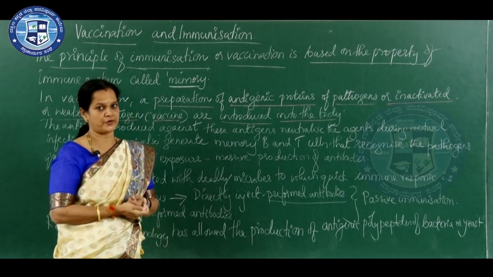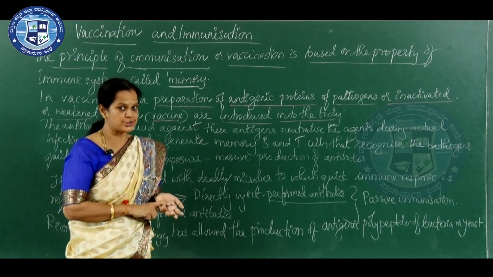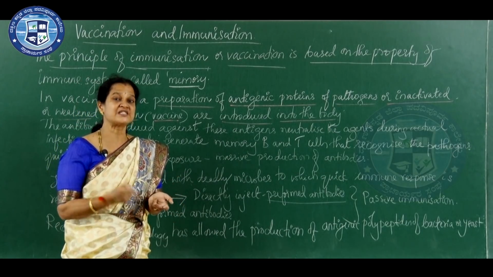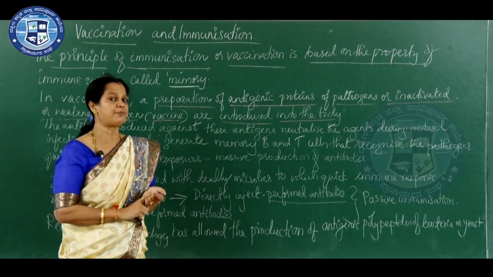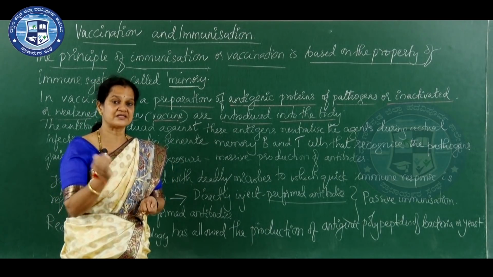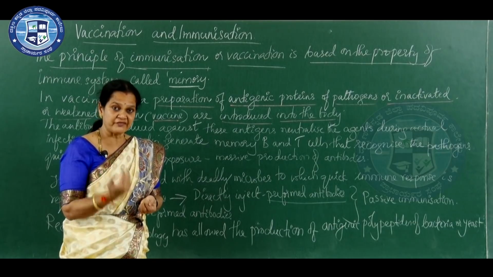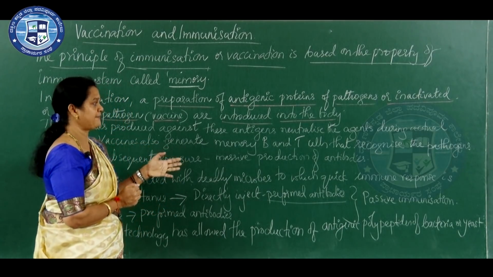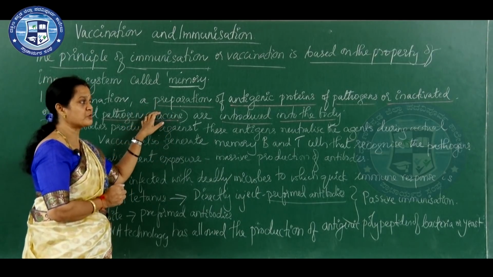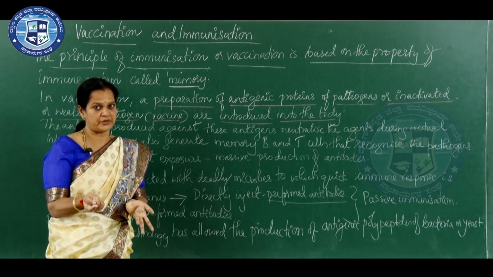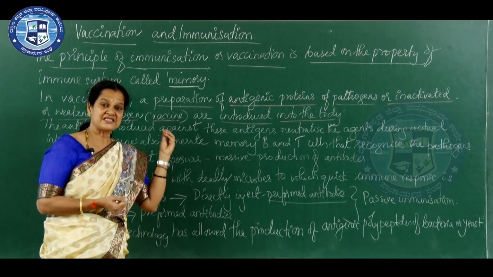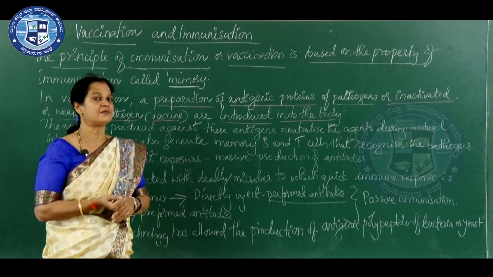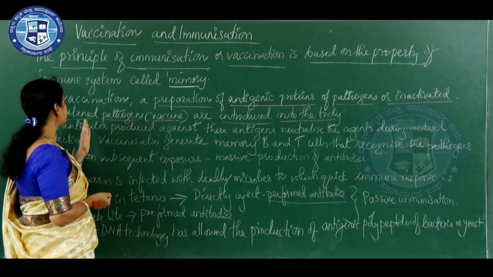It can be dead pathogen, or pathogen made inactive, or attenuated pathogen, or maybe only the surface antigens or purified antigens. Nowadays distinct antigens are used for the same. It is introduced into the body so that a natural immune response is induced in the body.